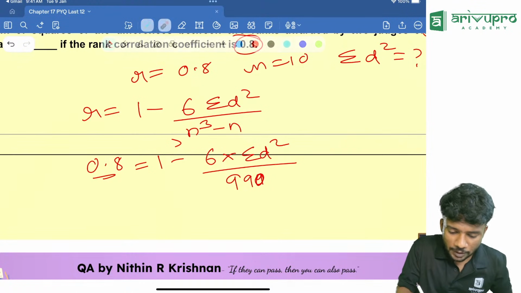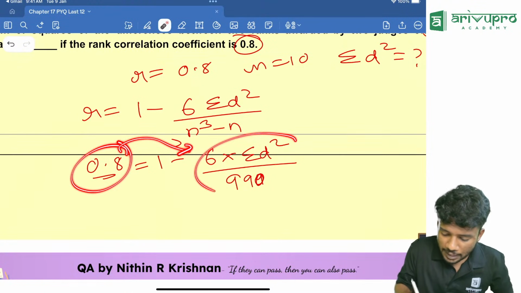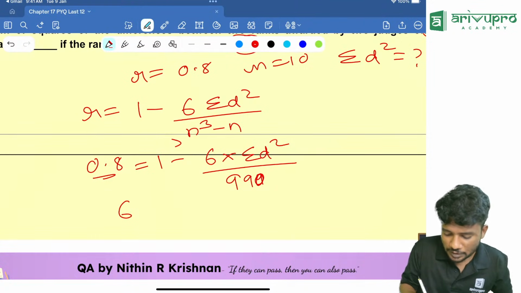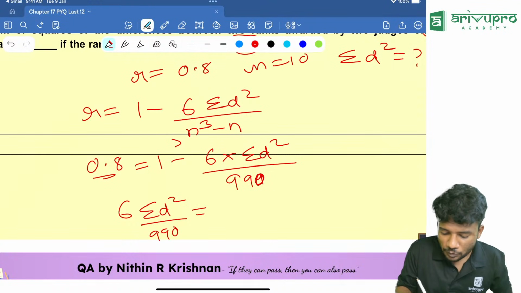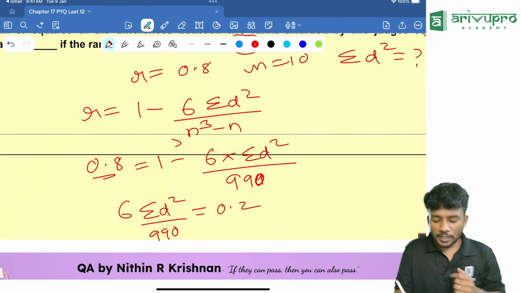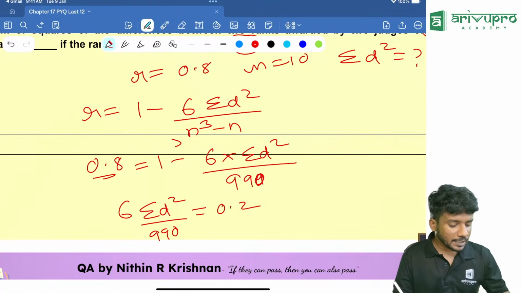Are you understanding? So I am taking 0.8 to this side and this to this side. So the negative value of this will become positive. 6 sigma d square divided by 990 is equal to 1 minus 0.8. 1 minus 0.8 is how much? 1 minus 0.8 is 0.2. Now take the calculator, cross multiply and get me the answer.